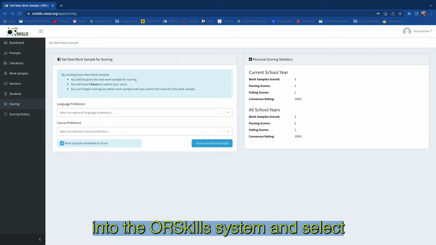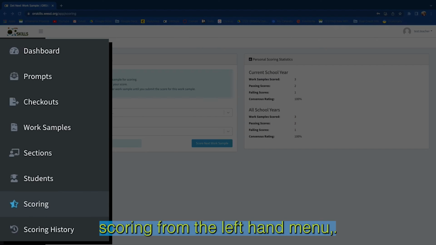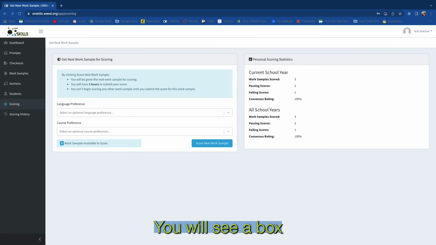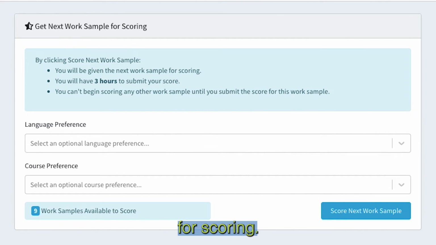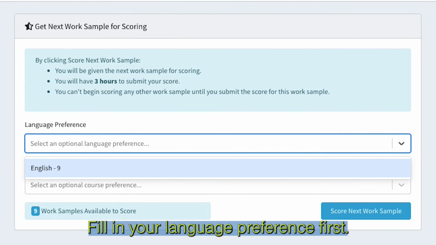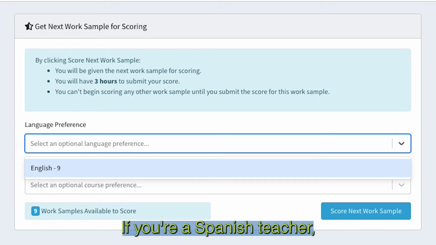When you are ready, log into the ORSkills system and select Scoring from the left-hand menu. You will see a box that says Get Next Work Sample for Scoring. Fill out your language preference first. Most of you will only have English shown here. If you're a Spanish teacher, you will have the option to score work samples that were submitted in Spanish.